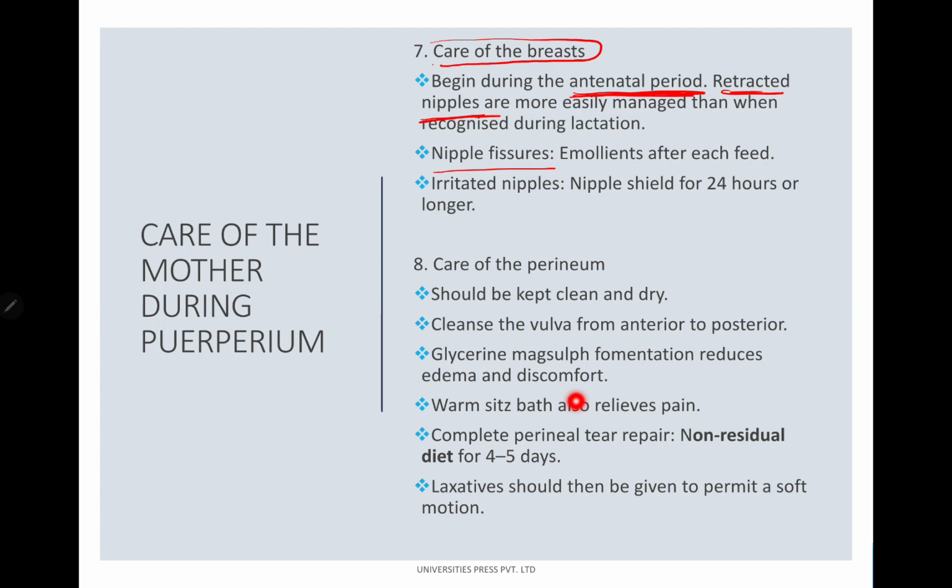In case of any nipple fissures, emollients are given after every feed. And in case of any irritated nipples, a nipple shield for 24 hours can be advised.